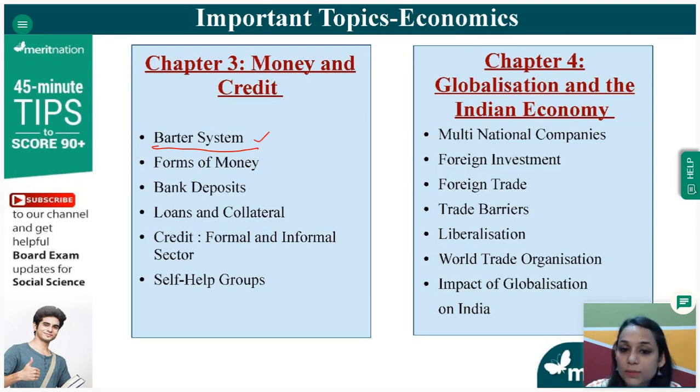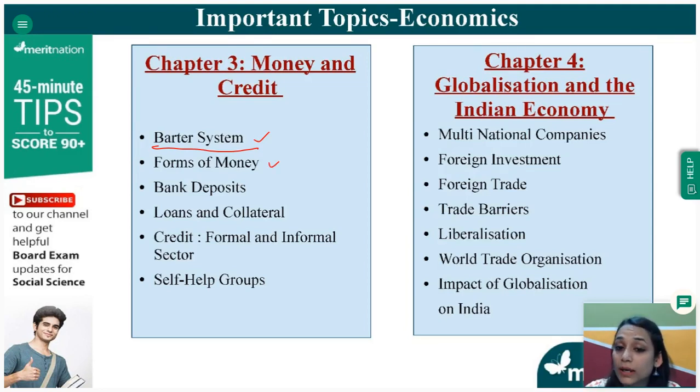Now, the barter system is a very important topic from which questions will come. But obviously, the board people will not give you a direct question on what is a barter system. They will give you a very indirect kind of question, like how did the economy function, or how did people function when there was no existence of currency. If such questions come, that is the time you should strike in your head that, okay, this is a question that is asking about the barter system. So we need to start writing from what is the barter system, what happened, the double coincidence of wants. All of these things will be covered in the barter system topic.